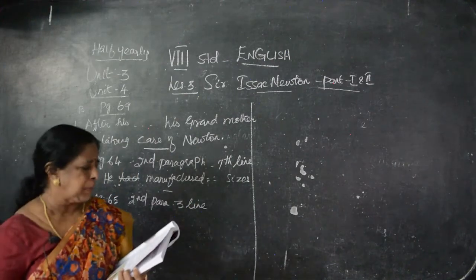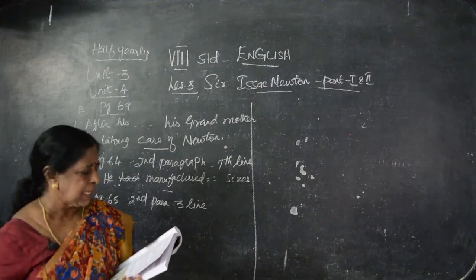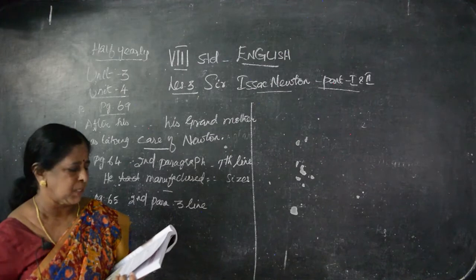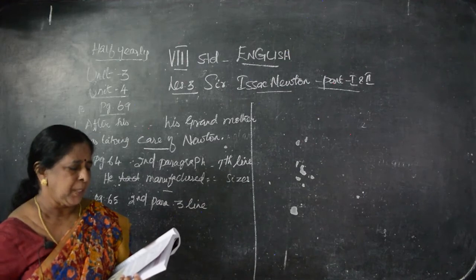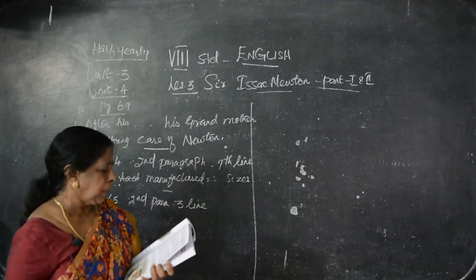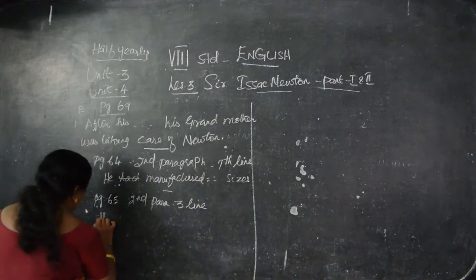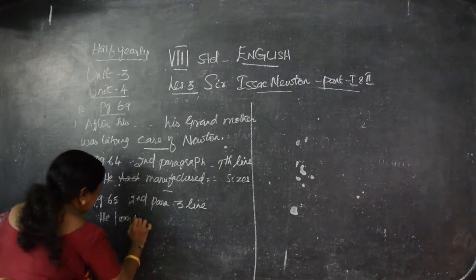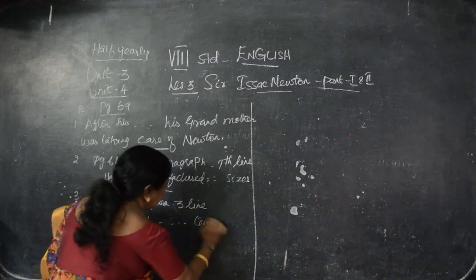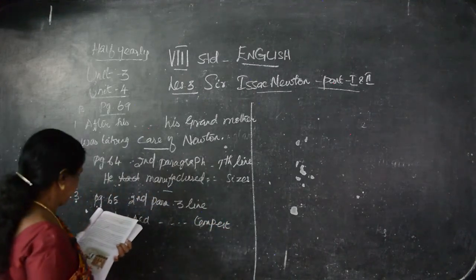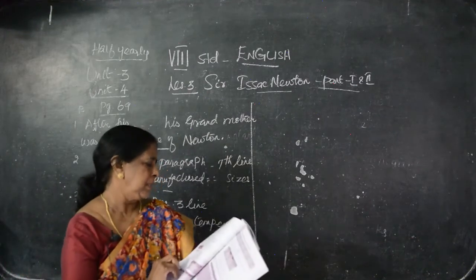He jumped against the wind, and by the length of his jump, he could calculate the force of a gentle breeze, a brisk gale, or a tempest. So from where you have to write? Third line, He jumped, from there till tempest. Clear?